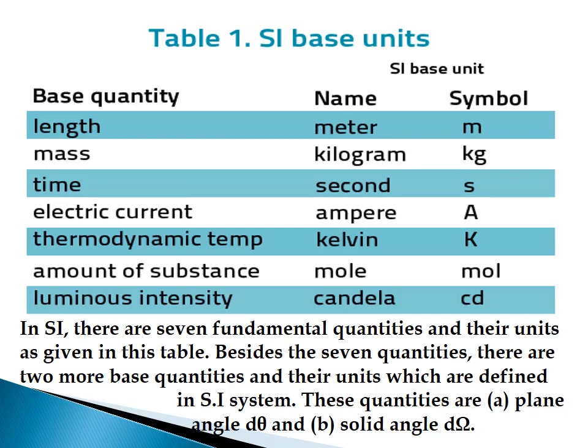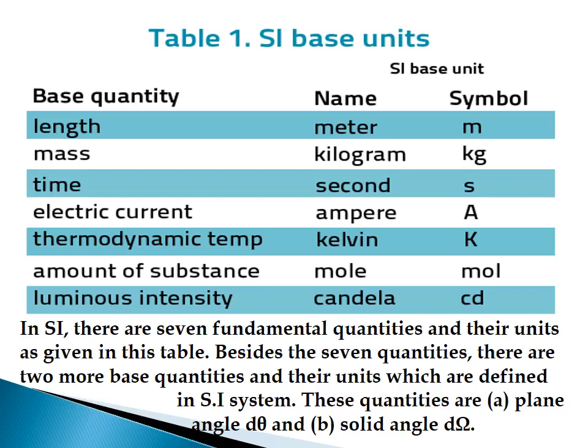Fourth one is electric current, its unit is ampere and its symbol is capital letter A. Fifth one is thermodynamic temperature, its unit is Kelvin and its symbol is capital letter K. Sixth one is amount of substance, its unit is mole and symbol is mol. And last one is luminous intensity, its unit is candela and its symbol is cd.